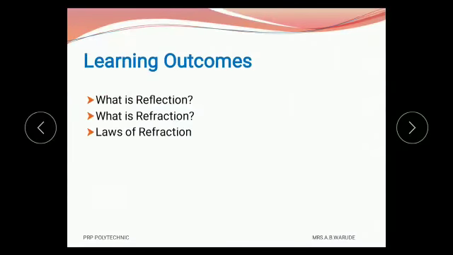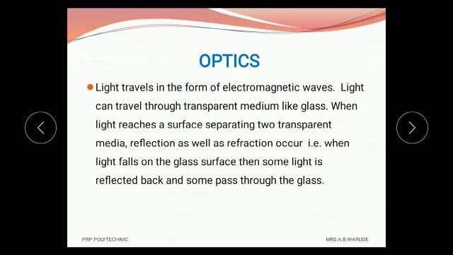In today's video, we will understand what is meant by reflection, what is refraction, how light travels from one medium to another medium, and what the laws of refraction are. As we know, light travels in the form of electromagnetic waves, and light can travel through a transparent medium like glass.